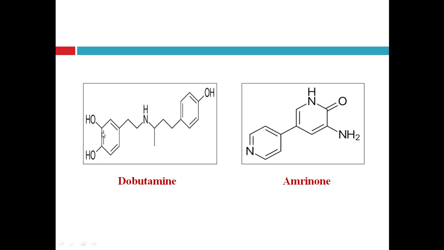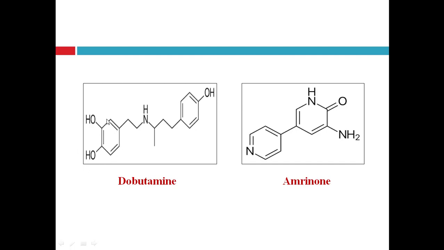Next, dobutamine structure. It is a beta-1 adrenergic receptor agonist, a dopamine derivative, a catecholamine derivative. So it contains the catecholamine structure. What is catechol? First of all, a benzene ring having two OH groups present at the 1,2 position to each other.